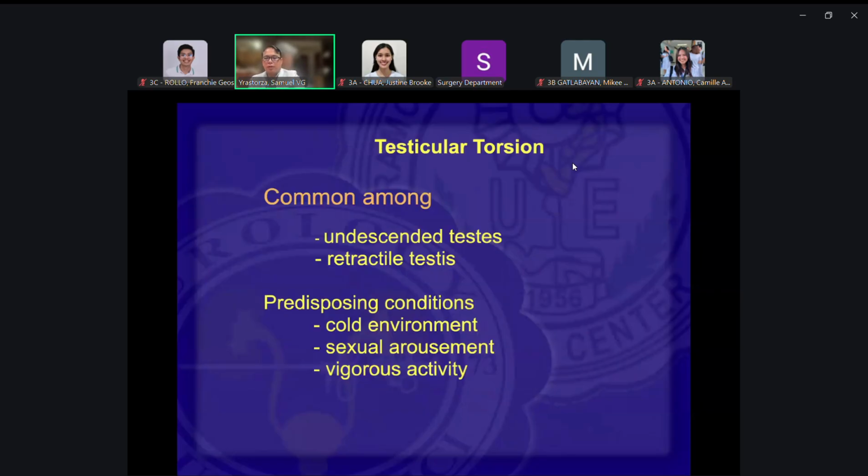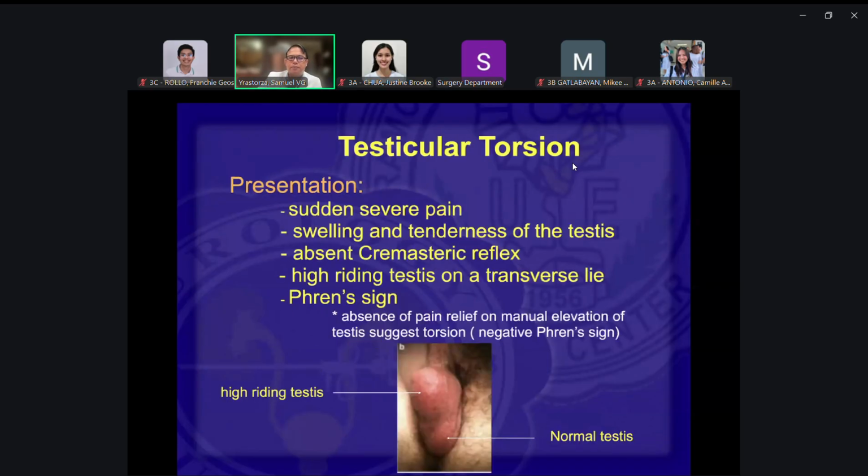It might occur during sexual activity. So anything that causes upward movement of your testes, cold temperature, or when the patient is sexually aroused, or you have vigorous activity, this can happen.